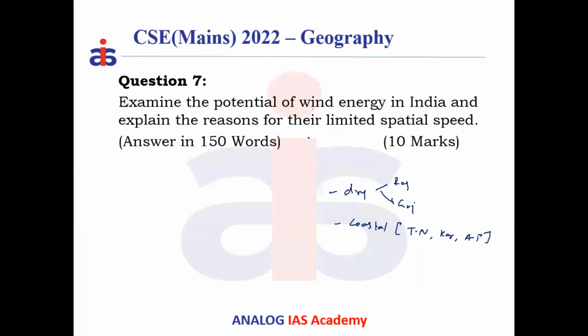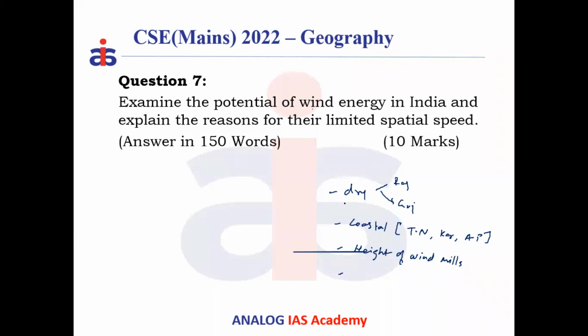So now these dry and coastal areas are limited. Okay, and we have to search for new wind power. And wind power also depends on the height of the windmills. Okay, the height of the windmills. Because the taller the windmill, the less obstruction, and the wind power would be more. So at 50 meters height, 80 meters, 100 meters, 120, 150 meters height, as you go higher and higher, more and more wind power is generated. Okay, this is one point.